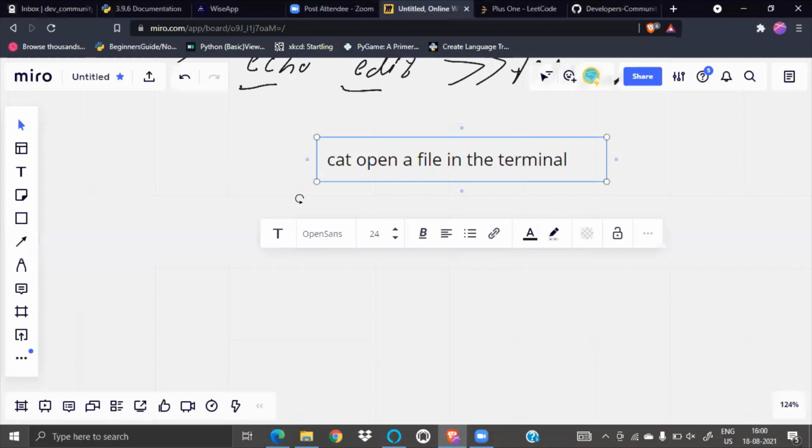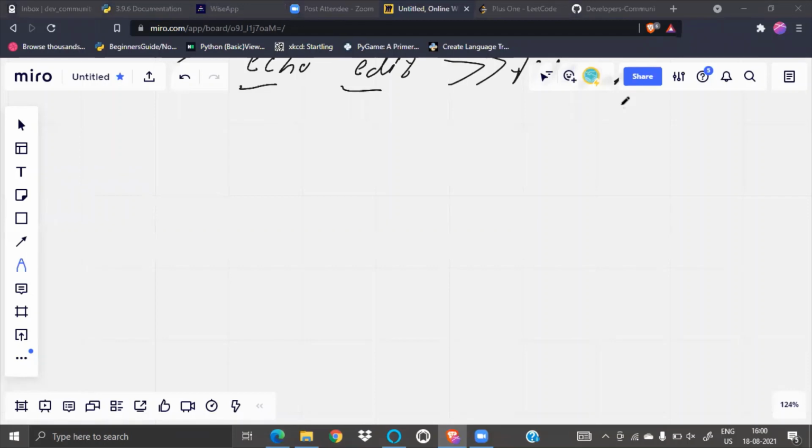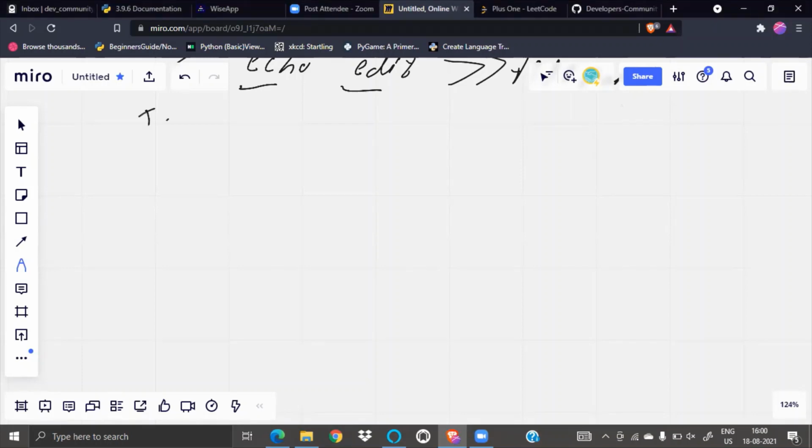Right now we know how to create a file, how to create a folder, how to edit a file, and how to write something inside a file. We are using only the terminal, we are not going anywhere.